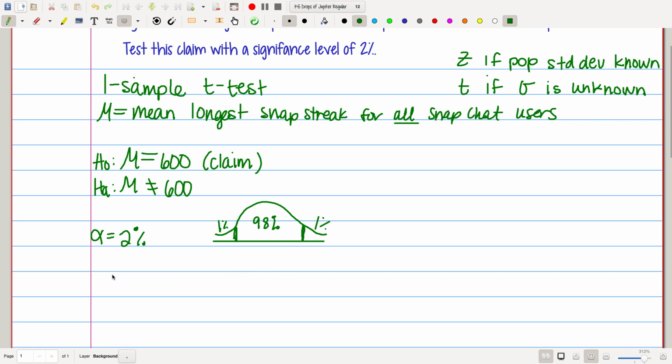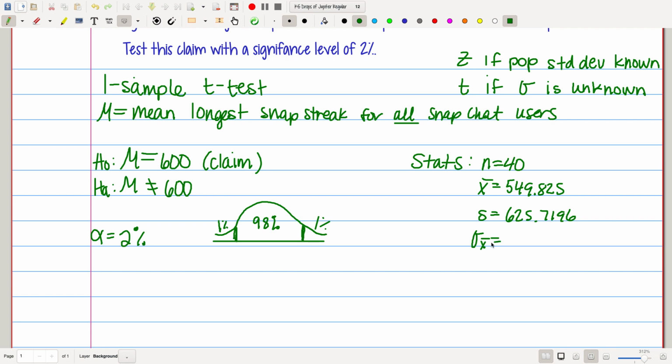All right, now we got to look at our statistics. So what data did we gather as a class? You guys gathered numbers from 40 people. Our sample mean was 549.825. Our sample standard deviation S, that's an S, is 625.7196. Okay, so we have to calculate sigma sub x bar.